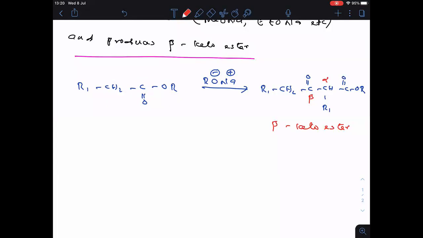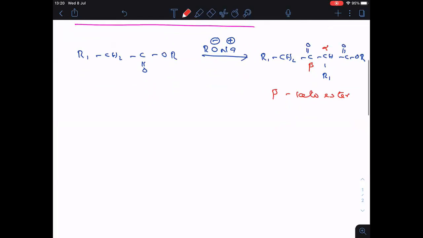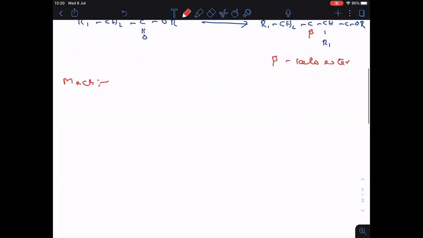This reaction has its own importance. Now this is the reaction.